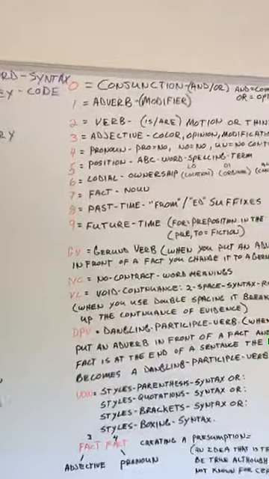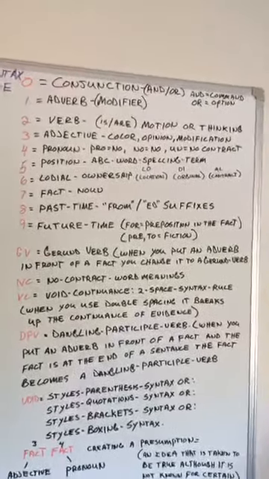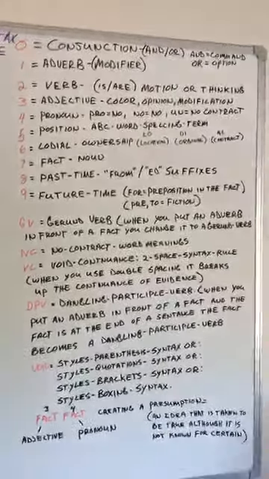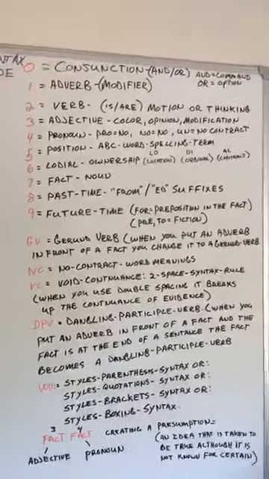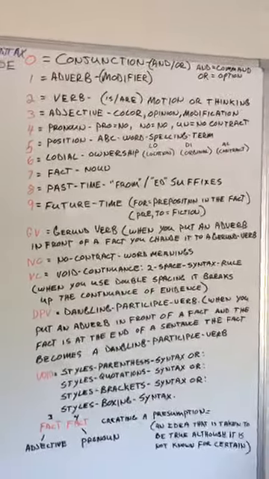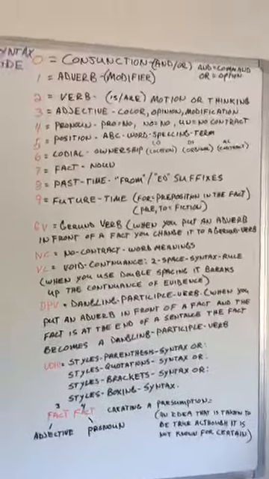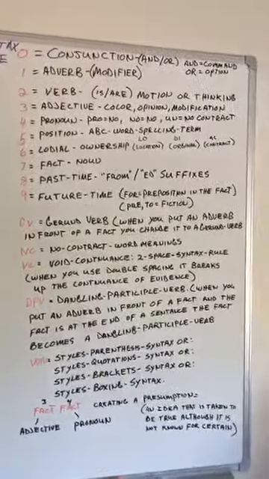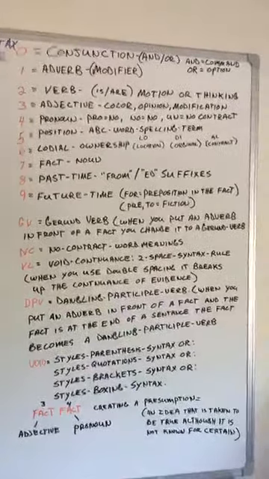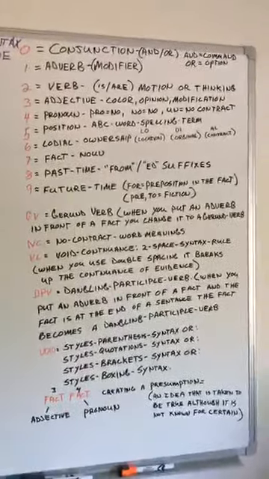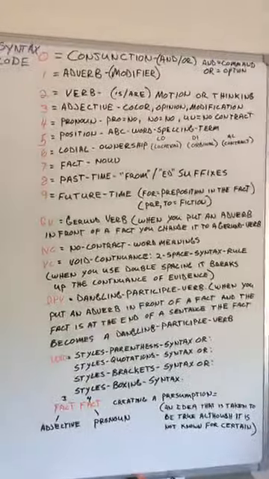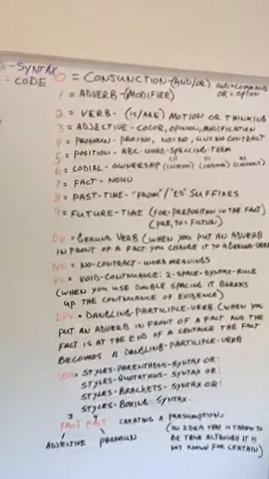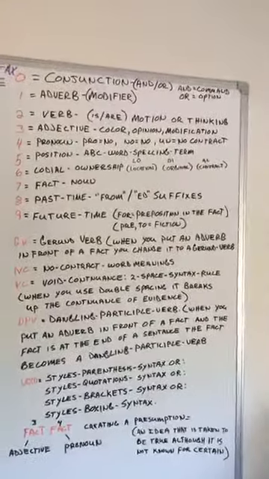3 is an adjective. An adjective is a color, opinion, a modifier, modification. It modifies the word that it is in front of. You cannot use an adjective in any legal document. Why? Because it changes. When you put an adjective in front of a fact, it changes the fact into a pronoun. So it is no longer a fact. 4 is a pronoun. PRO is no, NO is no, and UN is no contract. So a pronoun is a no contract word.